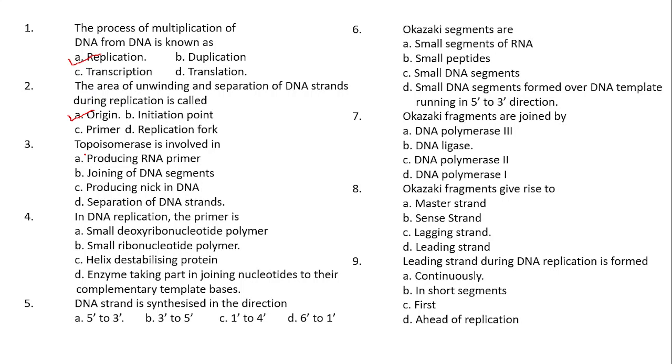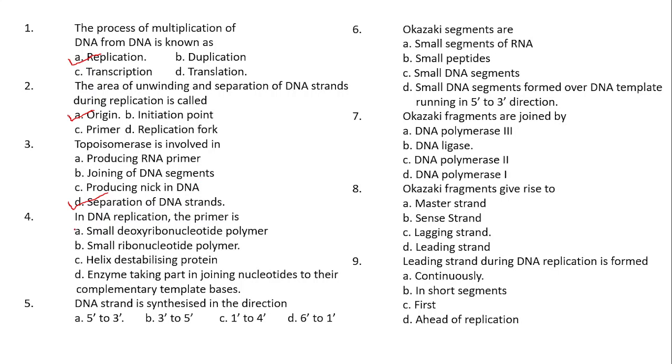And what is the function of the DNA helicase enzyme? The DNA helicase enzyme helps in the separation of the DNA strands. That is the function of topoisomerase, because topoisomerase is another name of what? DNA helicase. Right. Then what about the enzyme that helps in joining of the segments? It is DNA ligase.